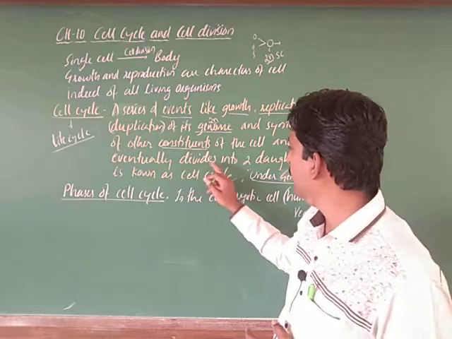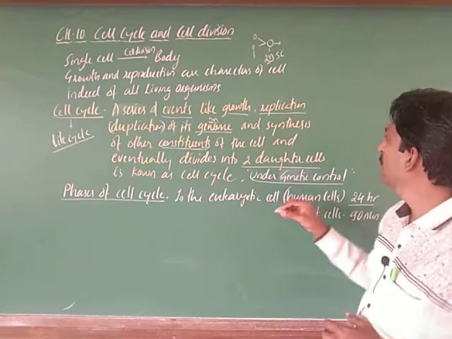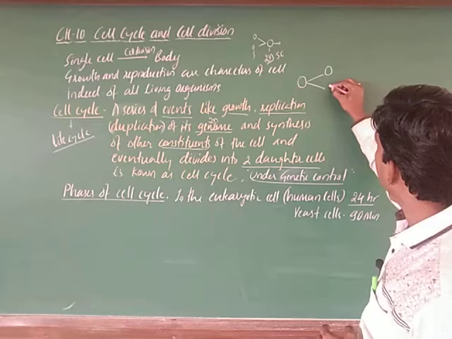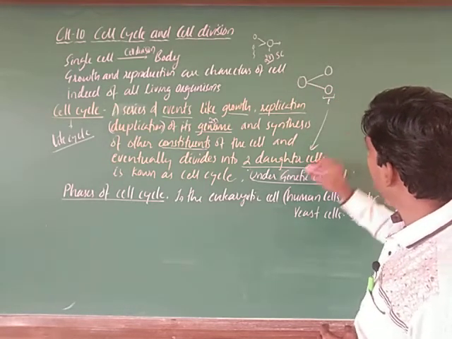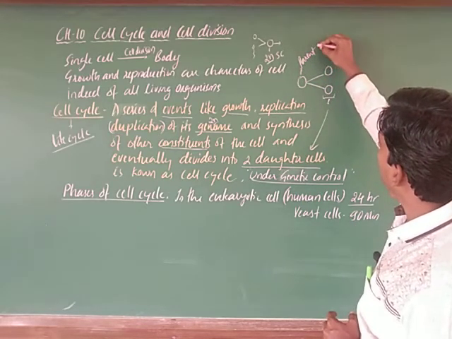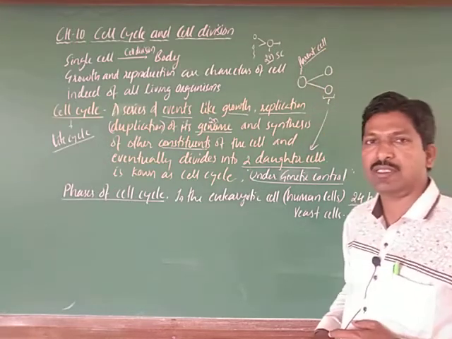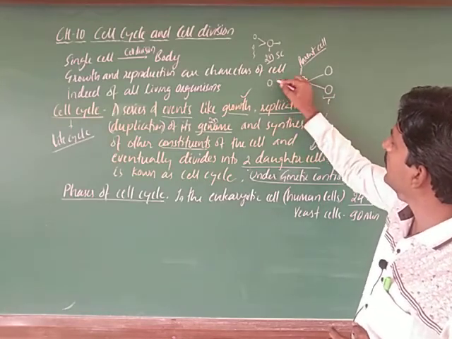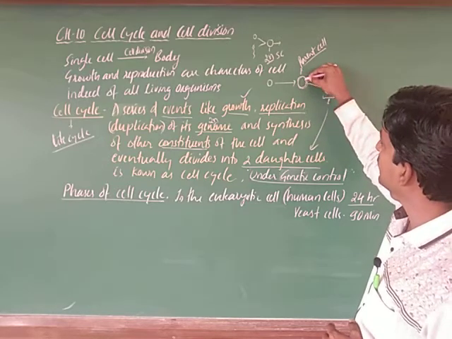Eventually it divides into two daughter cells; the newly formed cells are called daughter cells. For example, this single cell gets divided into two cells, and these two cells are called daughter cells, the newly formed cells. This cell is called the parent cell. The parent cell undergoes a series of events like growth. First it is small, then it should grow. Growth means an increase in the cytoplasm, that is, the whole cell size increases, right.